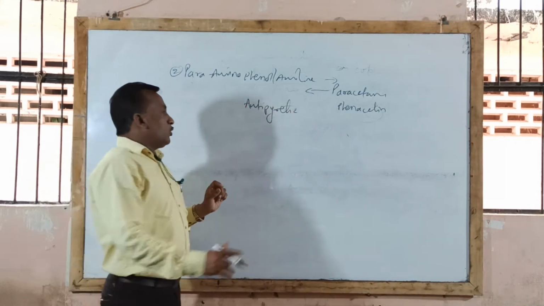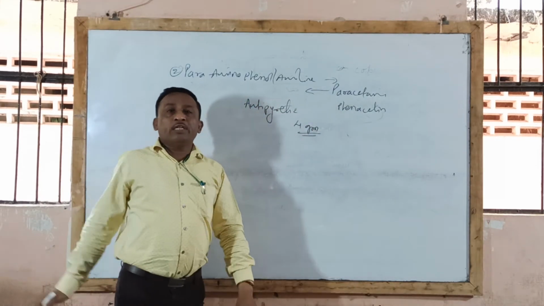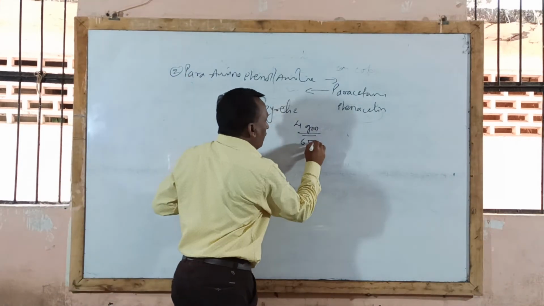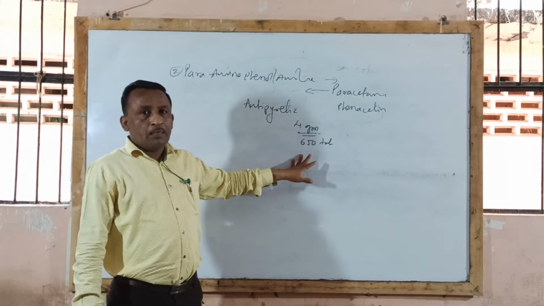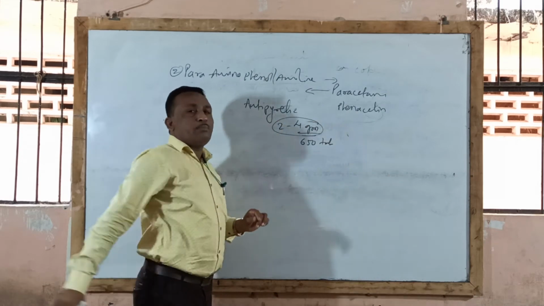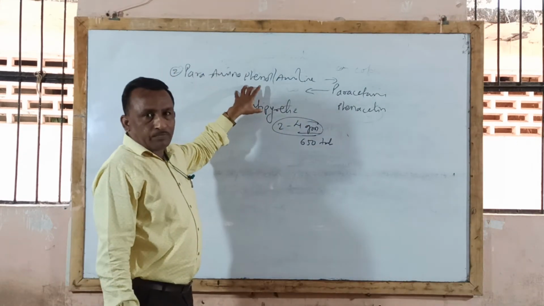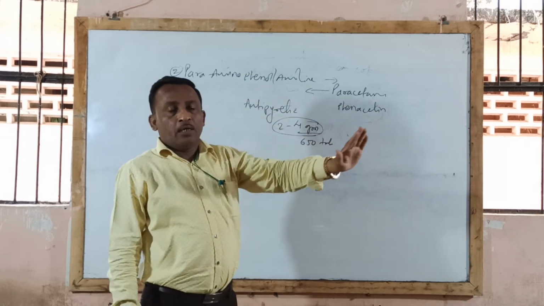Generally it is given in a maximum dose of 4 gram per day in divided doses. 500 milligram and 650 milligram tablets are available in the market. Even injectable preparations are also available in the market. Maximum dose is 2 to 4 gram in divided doses given by oral route of administration. It is majorly used as an antipyretic. It doesn't show analgesic, anti-inflammatory, or anti-rheumatic action.